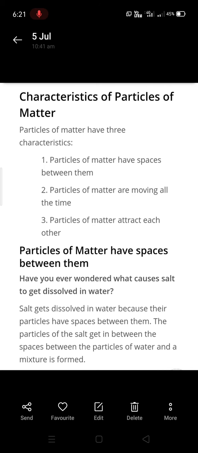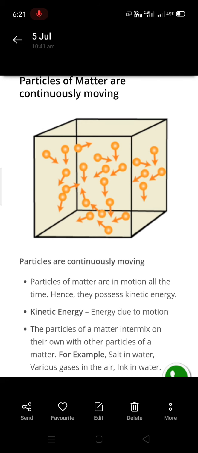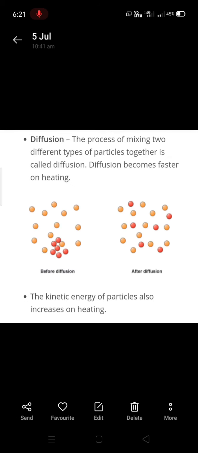And particles of matter are continuously moving because they all possess kinetic energy. The energy due to motion is called kinetic energy. And not only that, particles of matter intermix with different types of matter on their own. This process is called diffusion. So diffusion and kinetic energy are directly proportional to heating. So if heating increases, kinetic energy and diffusion also will increase.